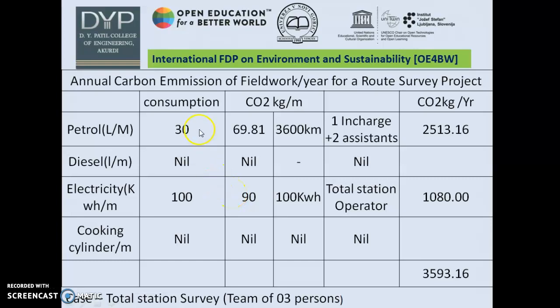Now if we see the calculation, 69.81 per person multiplied by 3 multiplied by 12 months gives me an annual figure of 2513.16 kg. In a similar way, for the electricity consumption, it is 90 kg multiplied by 12 months giving me 1080 kg. In totality, it gives me 3593.16 kg of carbon emission.